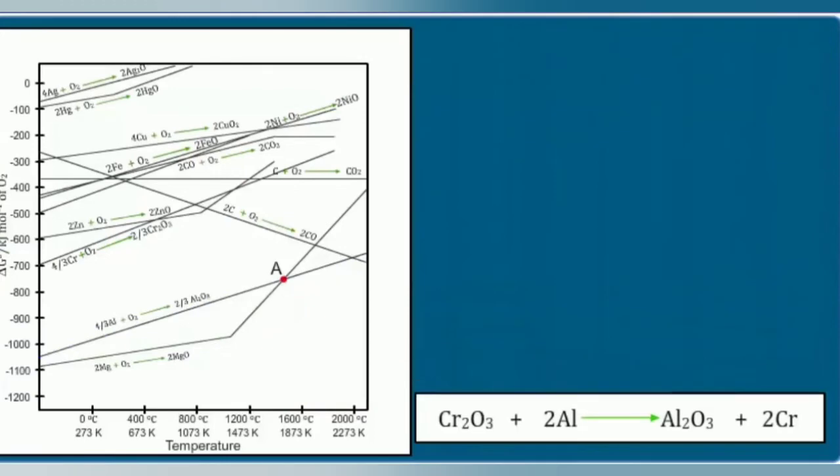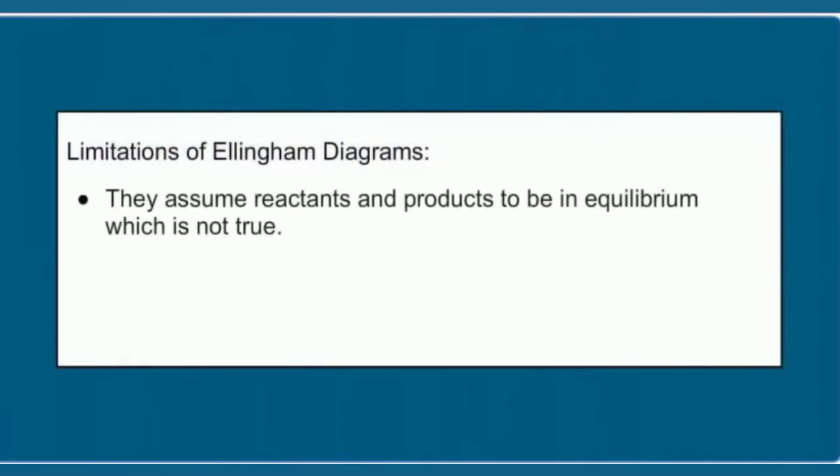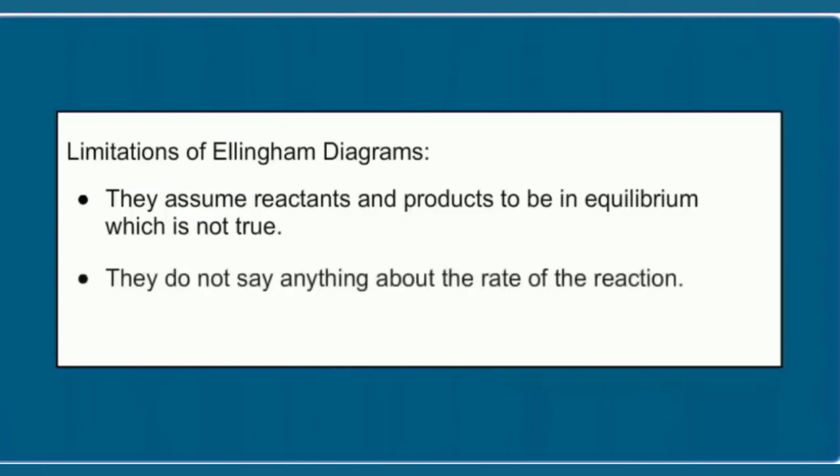The Ellingham diagram also has some limitations. One is that the interpretation of delta G naught is based upon the equilibrium constant K. Thus, it is assumed that reactants and products are in equilibrium. But this is not always true. Another limitation is that although these diagrams suggest whether a reaction can occur or not, they do not say anything about the rate of the reaction.